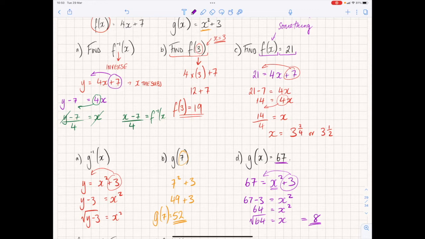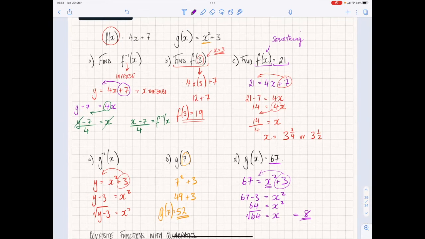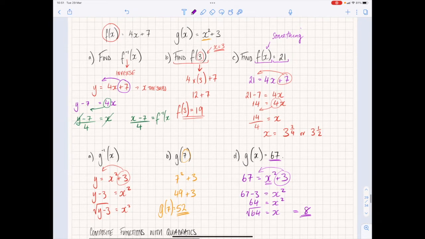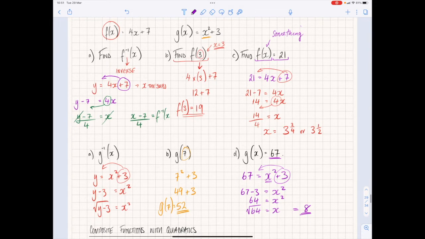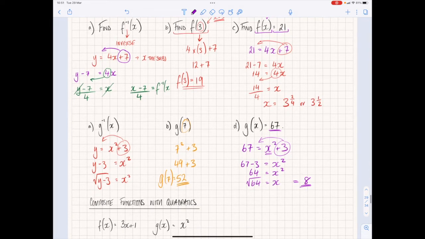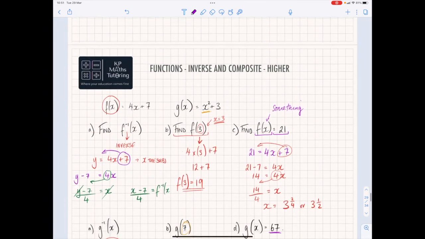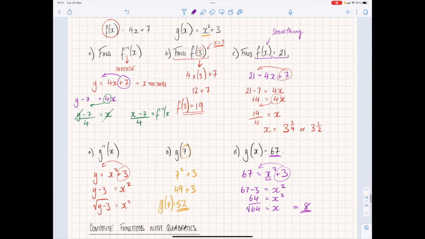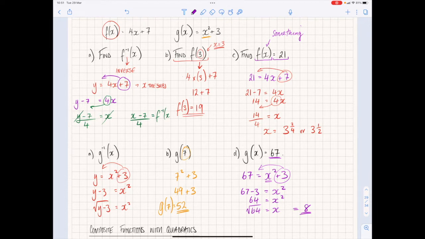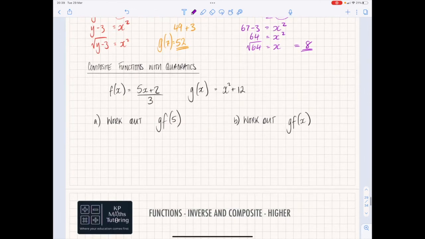Okay, that's your inverse and normal functions, just how to substitute in. Let's now talk about how we do composite functions. So that's your inverse functions and functions when you substitute in. We now need to talk about composite functions, and we're also going to talk about composite functions with quadratics as well. Okay, so we've got an example here where we've got two different functions.